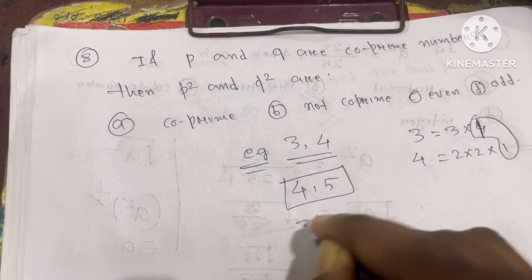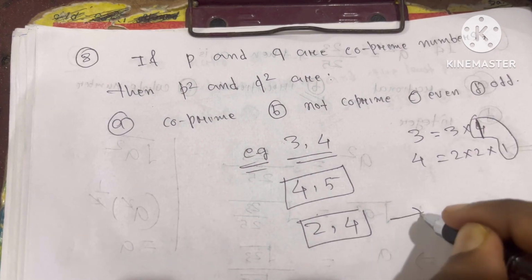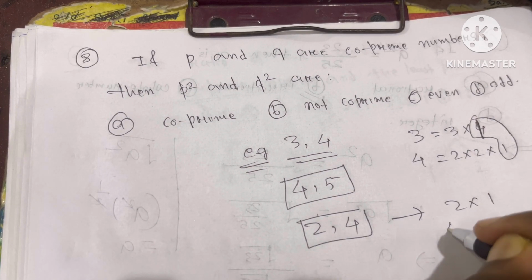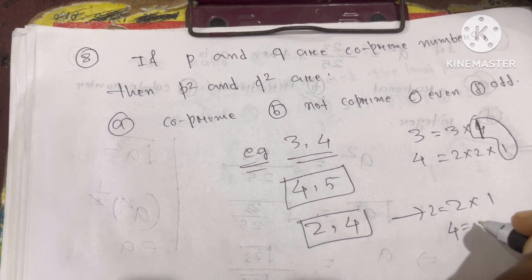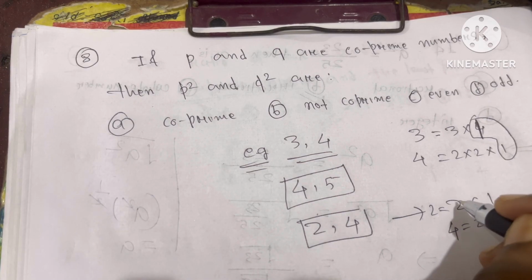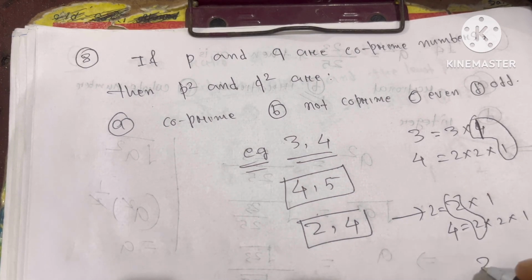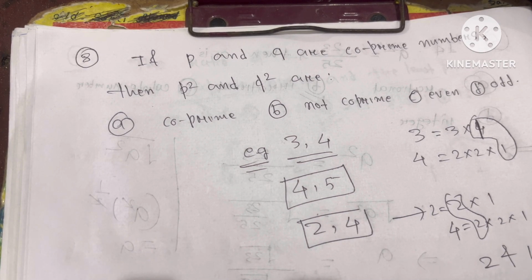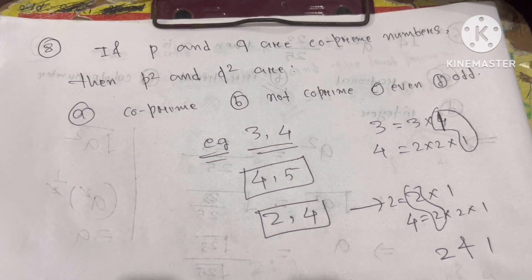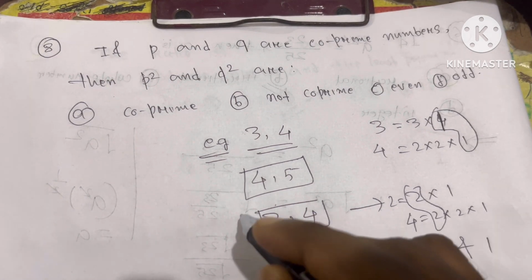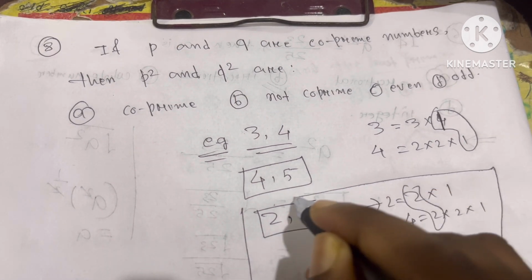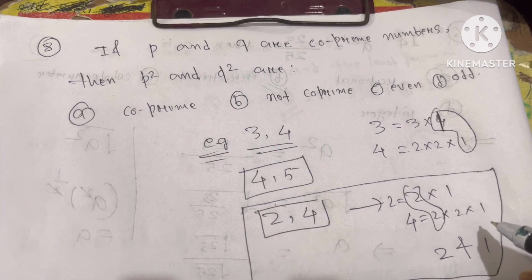Are 2 and 4 coprime? No, because 2 is 2 into 1 and 4 is 2 into 2 into 1, so their common factors are 2 and 1. So that's why 2 and 4 are not coprime numbers. Okay? They have a common factor other than 1 also.